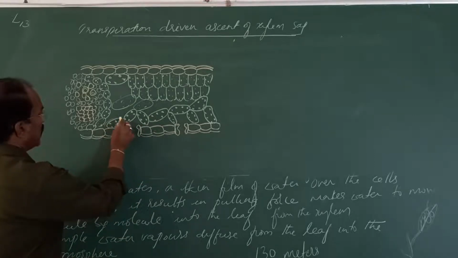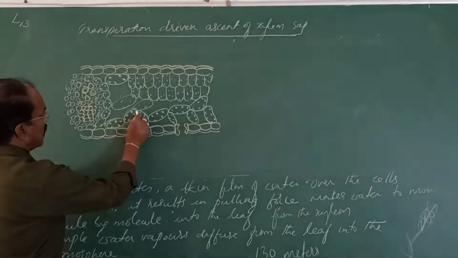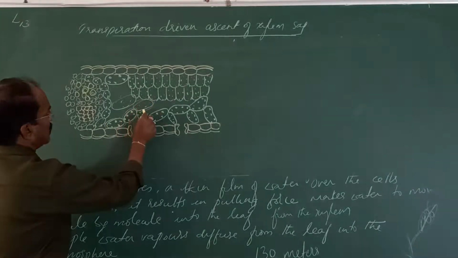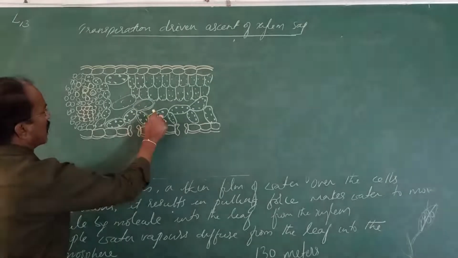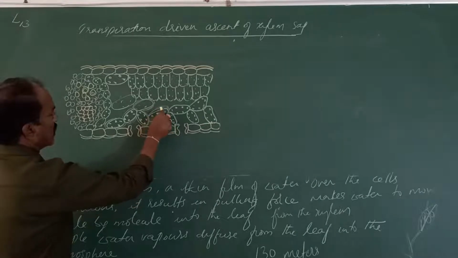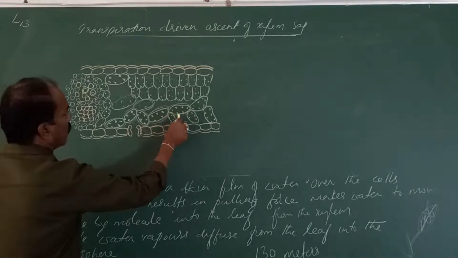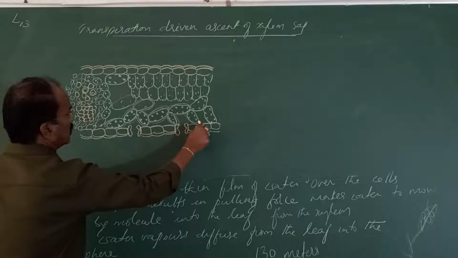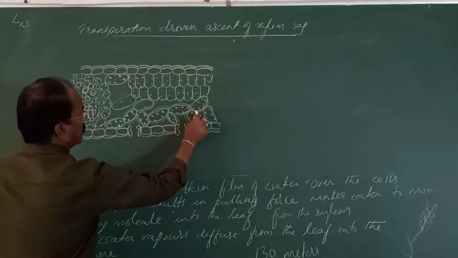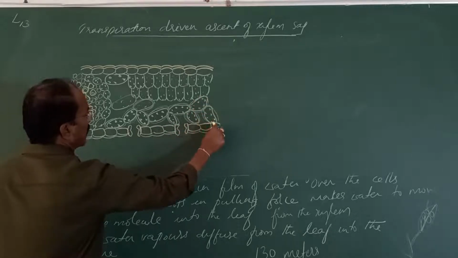Here, when you observe the textbook diagram, you see a blue colored, just a thin layer formed around the cells. They are nothing but a thin film of water that surrounds the mesophyll cells. Mesophyll cells are what? They are nothing but the parenchyma cells.